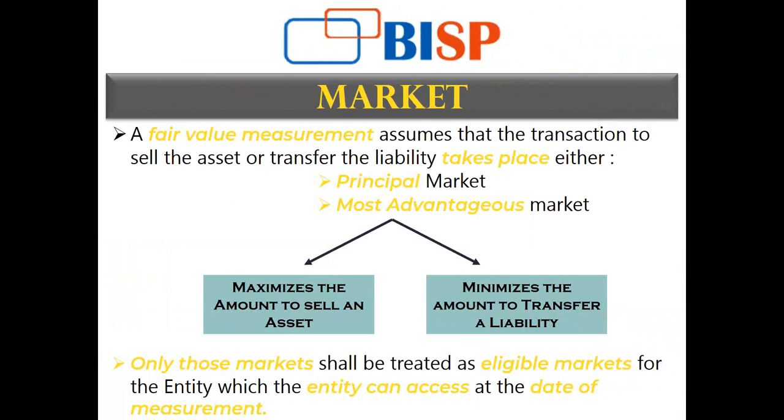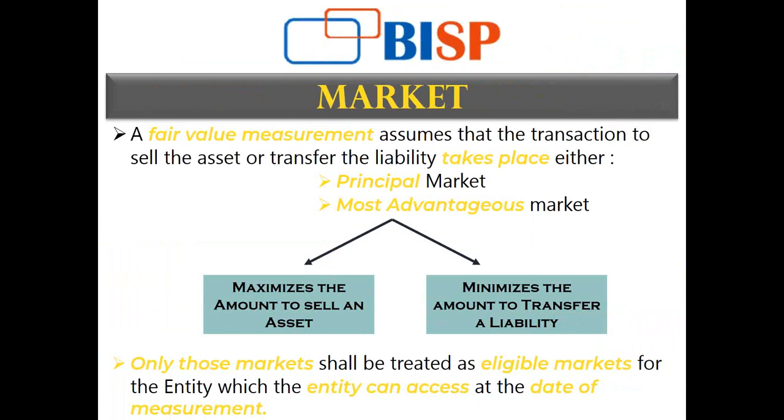But no exhaustive search needs to be done. By the rational behavior of purchasers and sellers, management can perceive the principal market, and if a principal market is not available, the most advantageous market.